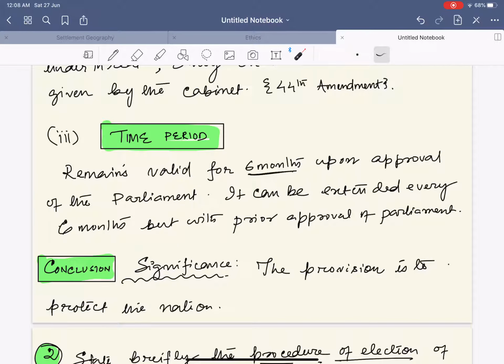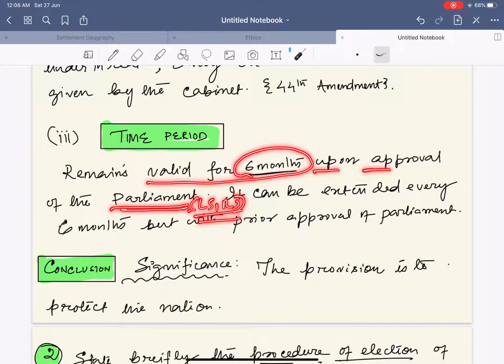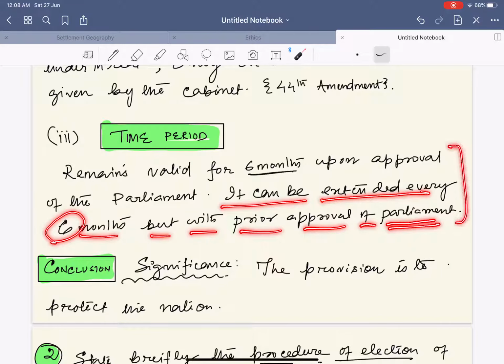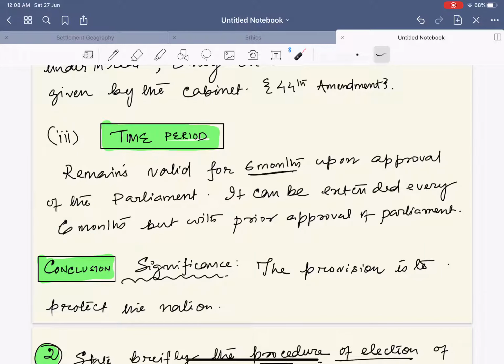Time period. It remains valid for 6 months upon approval by the parliament. When I say parliament, it means both Lok Sabha and Rajya Sabha. Here we do not need to write in detail how the Lok Sabha approves it or how the Rajya Sabha approves it. If you write that, you will be consuming a whole lot of time. Next, it can be extended every 6 months, but with the prior approval of the parliament. In simple language, you just finish this time period.